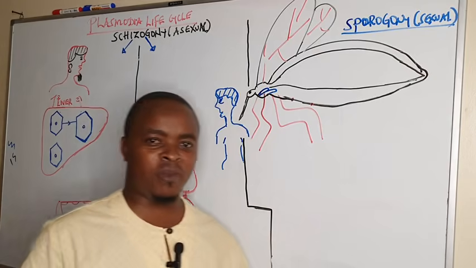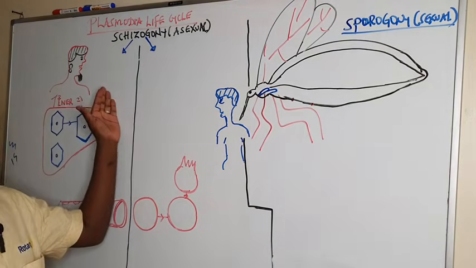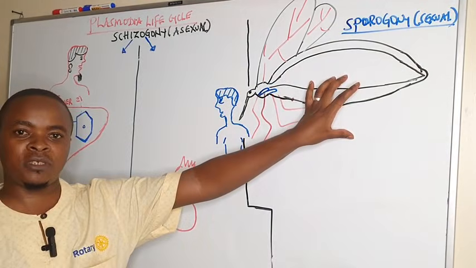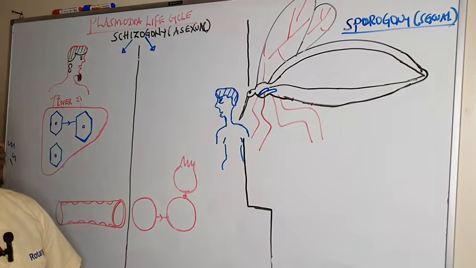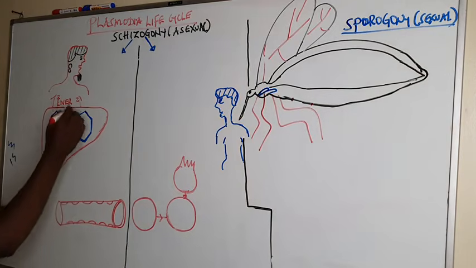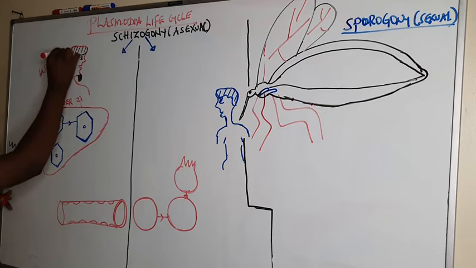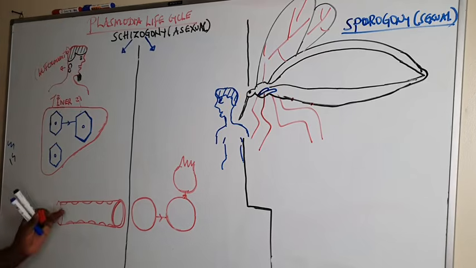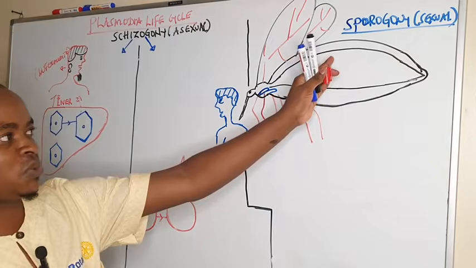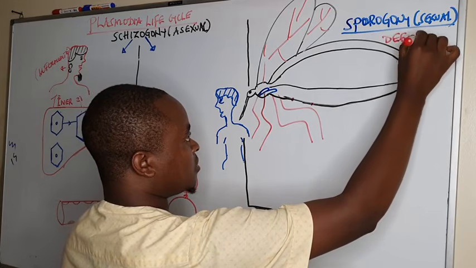The life cycle of malaria occurs in both man and an arthropod known as the female Anopheles mosquito. Man is an intermediate host of the malaria parasite, whereas the female Anopheles mosquito is the definitive host.